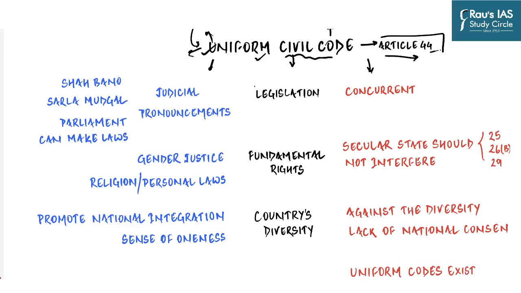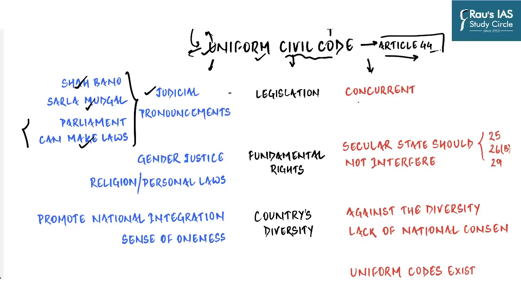And so when we talk about legislation, the proponents of the Uniform Civil Code give reference to many judicial pronouncements. For example, the Shah Bano case and the Sarla Mudgal case of the higher judiciary, which have clearly called for a Uniform Civil Code. And they have clearly stated that Parliament has the right and should make laws with respect to the Uniform Civil Code.